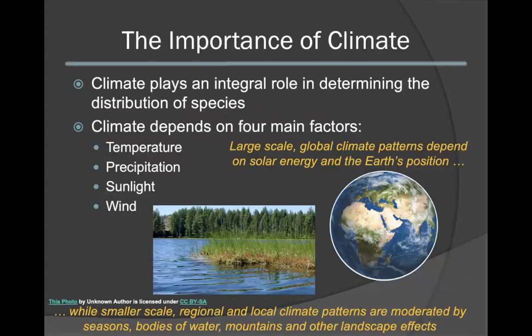Climate plays an absolutely crucial role in determining the distribution of species on Earth. Climate depends on four main factors: temperature, precipitation, sunlight, and wind. Large-scale global climate patterns depend on solar energy or solar input, as well as the Earth's position in space, while on the smaller scale, regional and local climate patterns can be moderated by seasons, bodies of water, mountains, and other landscape effects.